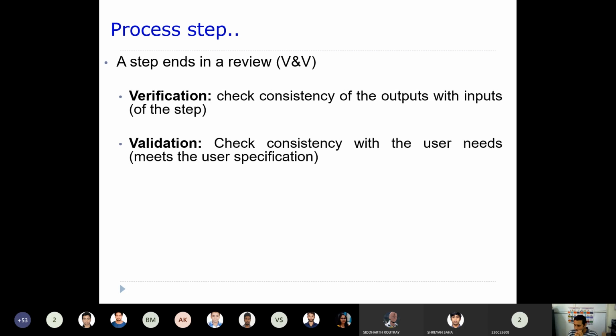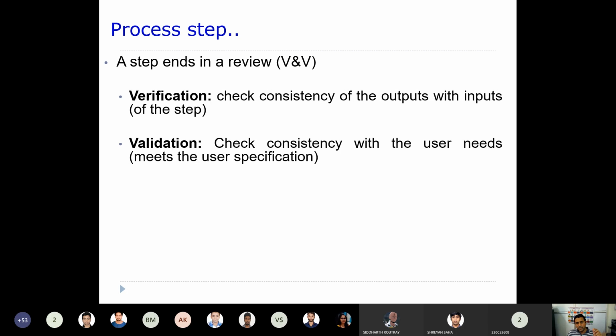For example, take your admission process. So verification is something like this.